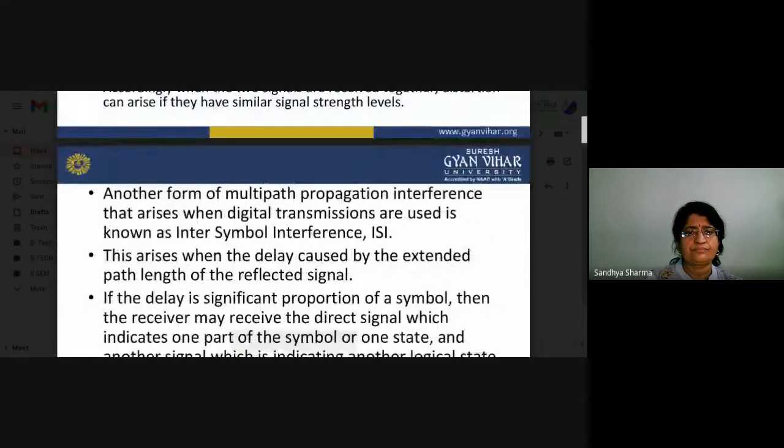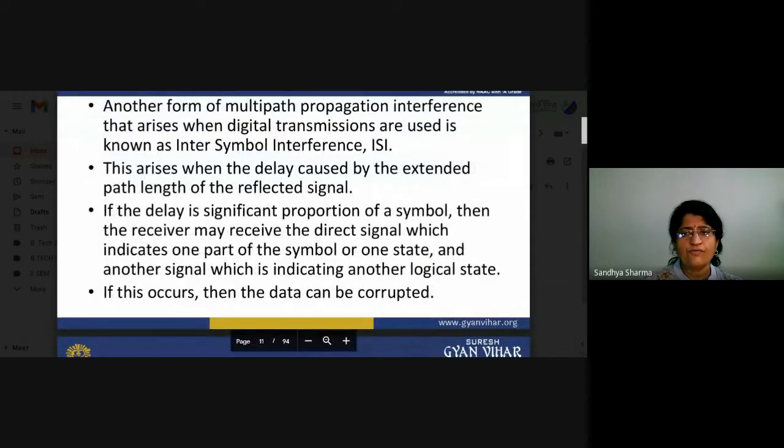Another form of multipath propagation interference arises when digital transmissions are used. It is also known as intersymbol interference. This is another form, in which digital transmission is working and you have to transmit a number of symbols. What happens is that they will overlap, so you have to remember that your signals may interfere and your symbols may overlap each other, and this problem also comes due to the sampling rate of that particular signal.